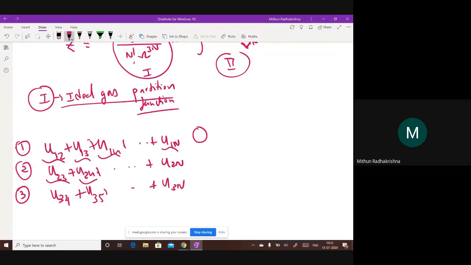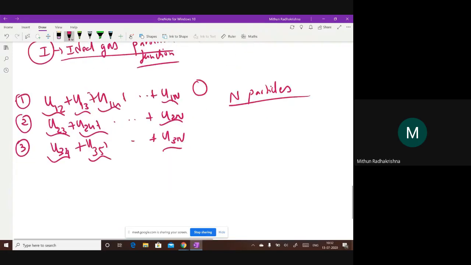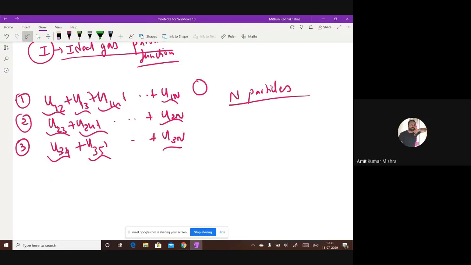Remember, how many such pairs will be there if there are n particles? If I count all the u terms, how many terms will be there? Somebody is saying n factorial.